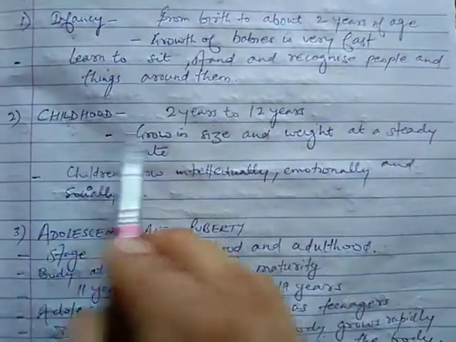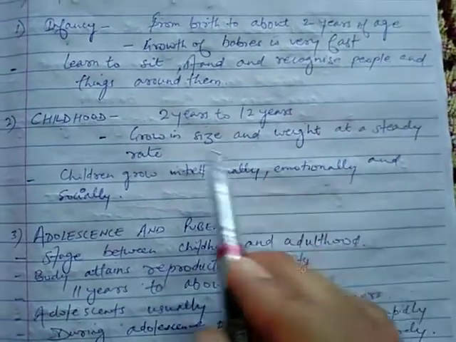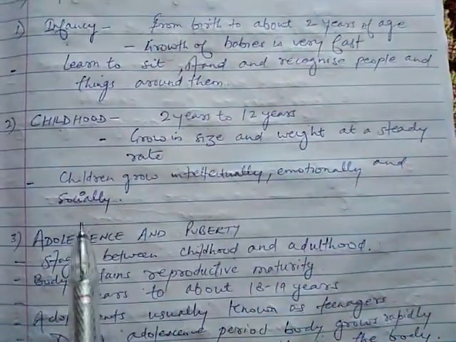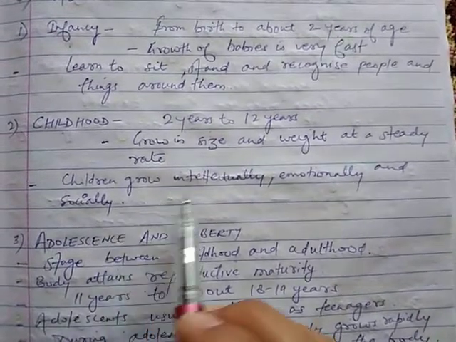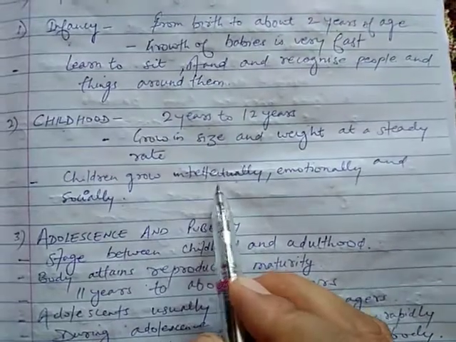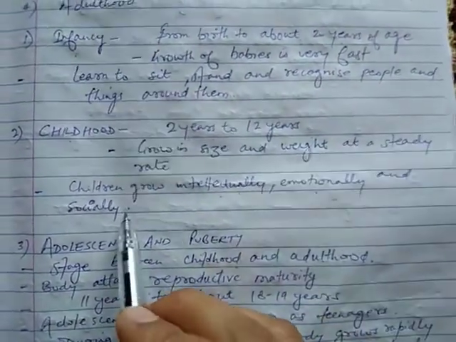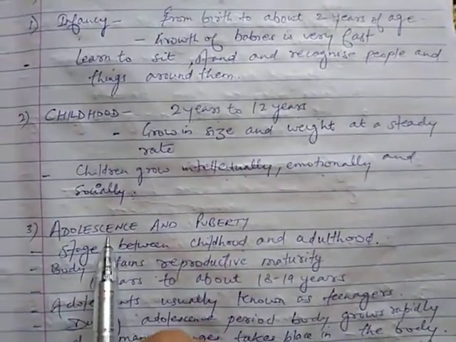Second stage is childhood. This is the period between 2 years to 12 years. So there is a steady growth in the size and weight of the body, and children grow intellectually, emotionally and socially. So there is intellectual growth, emotional growth and social growth. Next is adolescence and puberty.